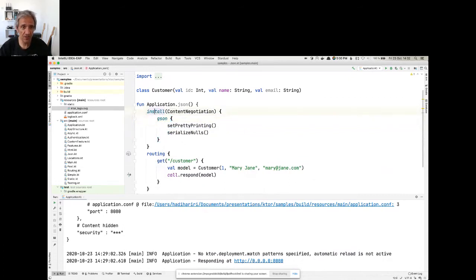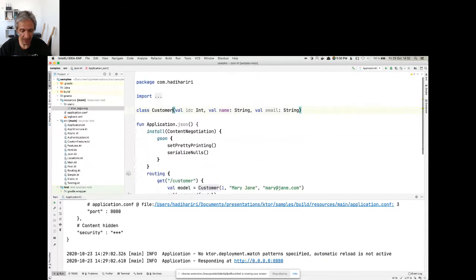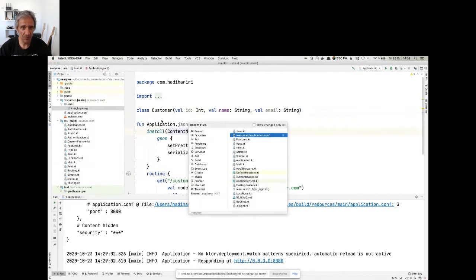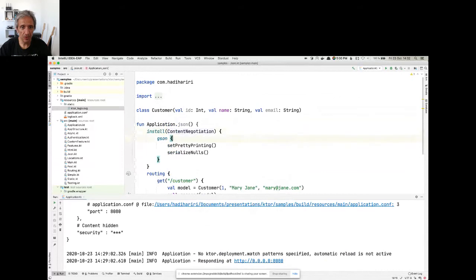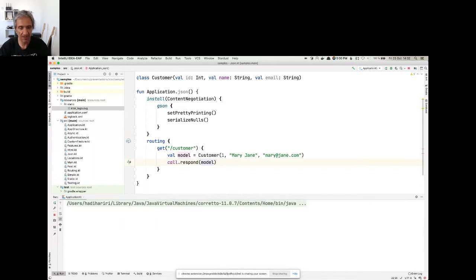So when I'm using this feature, I am initializing it and saying I want pretty printing and I want to serialize now. Now, when I define my routing, here I'm returning a customer. Note that I'm essentially creating a class Customer that has a bunch of properties. And then all I'm doing here is just saying call.respond with the model. I'm not worrying about any kind of serialization or anything like that. When the request comes in, if it accepts content JSON, application/json, it will automatically respond with that, and it will automatically take care of the serialization.